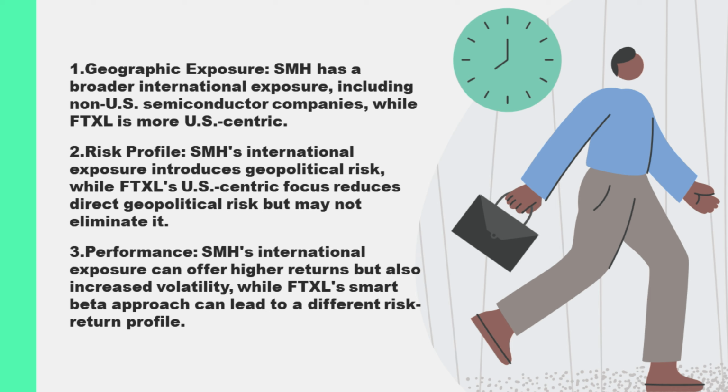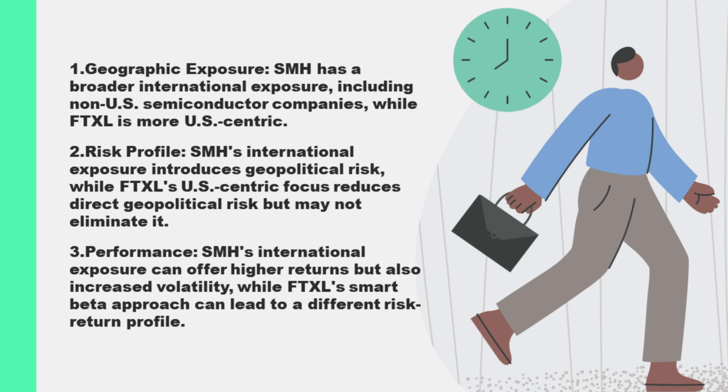On the other hand, the inclusion of major international players like TSMC and ASML can also enhance SMH's performance during periods when these companies outperform the broader market, given their dominant positions in the global semiconductor industry. FTXL's more US-centric focus reduces direct geopolitical risk but does not eliminate it, as many US semiconductor companies still have significant global operations. The Smart Beta methodology of FTXL, which includes factors like volatility, value, and growth, can lead to a different risk profile compared to the market cap-weighted SMH.